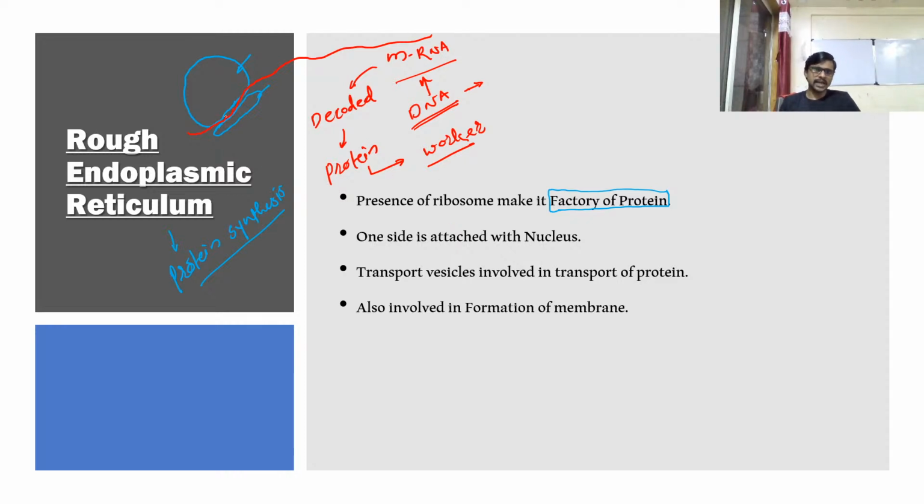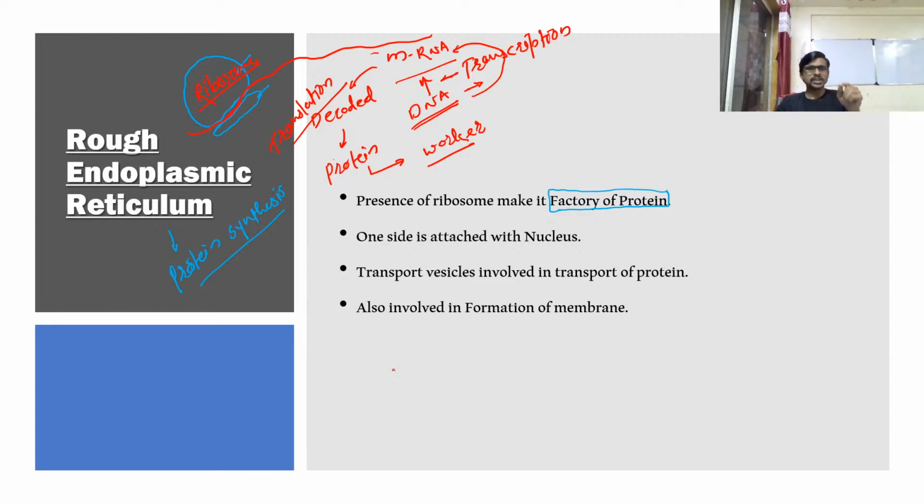Okay, so this gap is for mRNA, and this mRNA is decoded into protein by this guy. We call it a ribosome. So this guy is responsible for the translation process. This is transcription. Transcription means conversion of DNA into RNA, and conversion of RNA into protein is called translation. And translation is done in the presence of ribosomes, so the presence of ribosomes makes this tubular structure of the endoplasmic reticulum a protein factory.